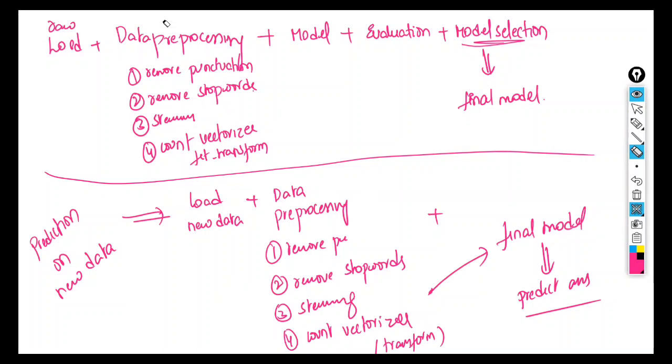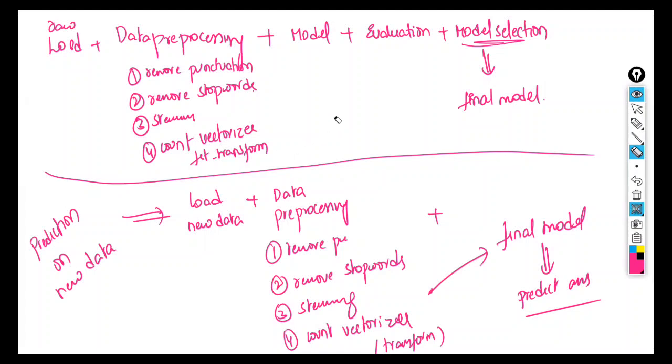Done, guys? Whatever new data you want to predict, that data you have to load. And you have to do the data pre-processing that you have done for training purposes.